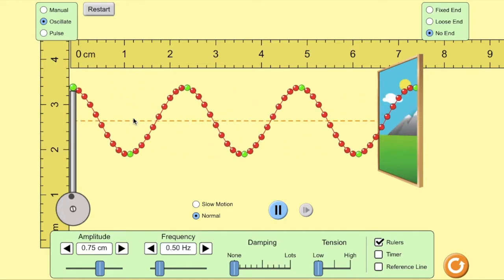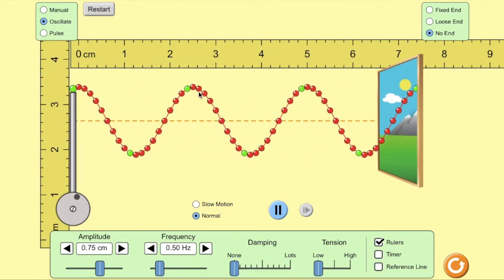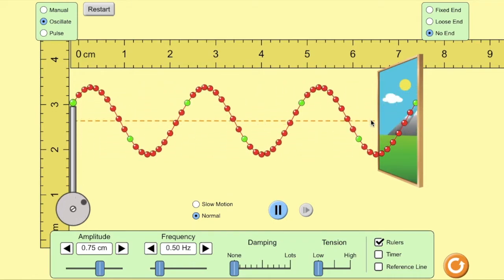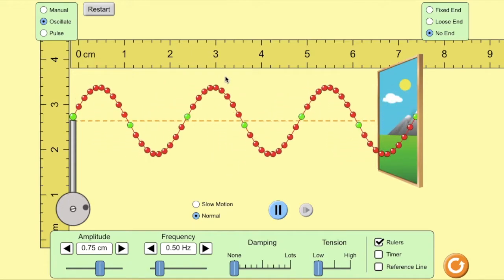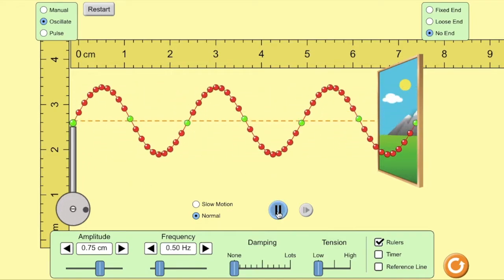So a wave transfers energy, and we call that direction of the energy the wave velocity. It transfers energy in this direction, but the particles are moving perpendicular or transverse to it. So it's a transverse wave. Let me pause it for a second.